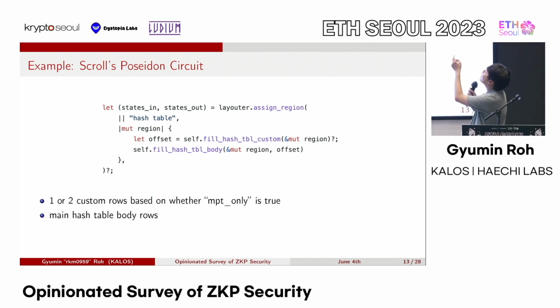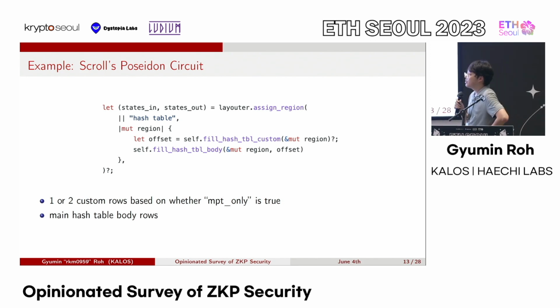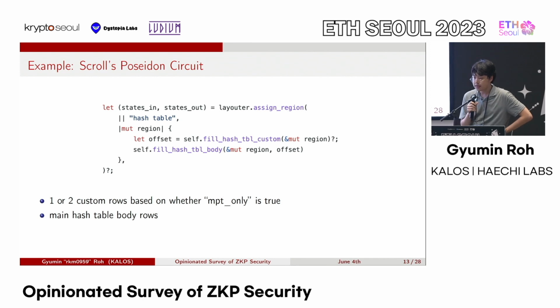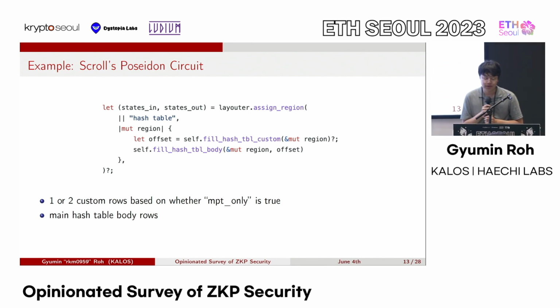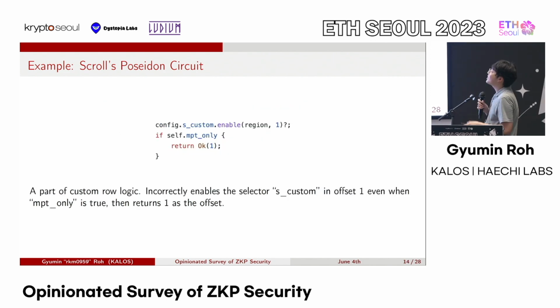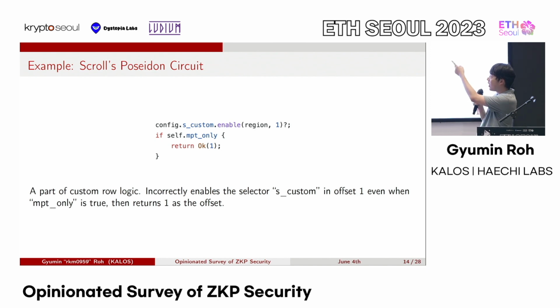So you see that filling the custom rows returns the offset, and then the offset is used as an argument for the hash table body function. And the number of custom rows, 1 or 2, is determined based on whether this Boolean value NPT only is true or not.